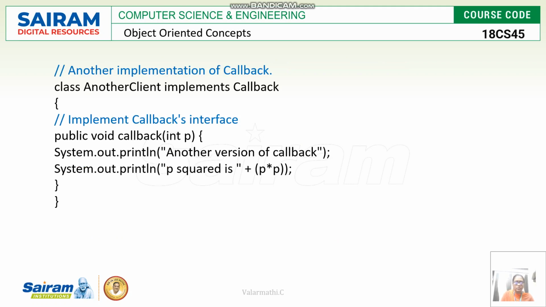Okay, another client wants to use the callback. What will happen? So here, another definition of the callback method is written based on the implementation class. Which class is implementing the Callback? Based on the implementation class definition, a different type of implementation is allowed in the methods. So according to this implementation class, callback is called with two System.out.println messages. Like another version of callback, p squared is p star p. Likewise, the methods defined in the interface can have n number of forms, but the meaning won't change.